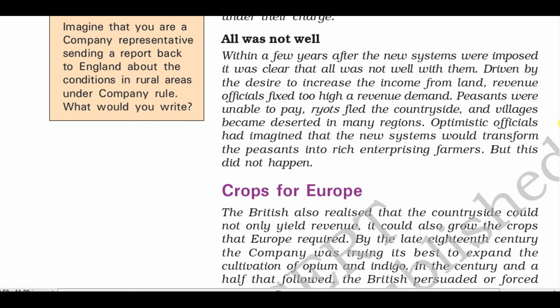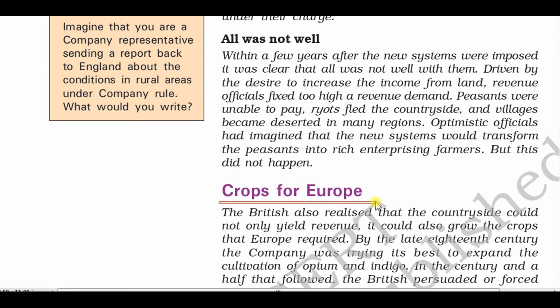So most of the time Indian farmers concentrated on agriculture crops which are directly linked with consumption, or food crops. But the British changed the crop pattern of India. That is what the topic very clearly says, crops for Europe.